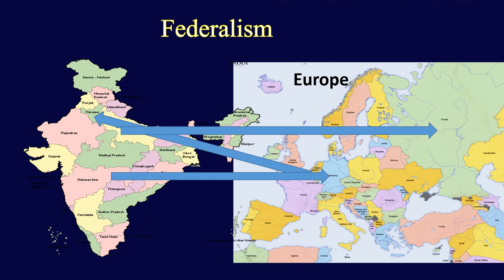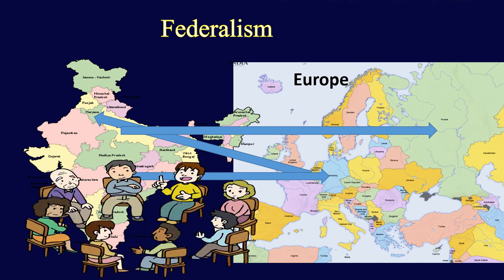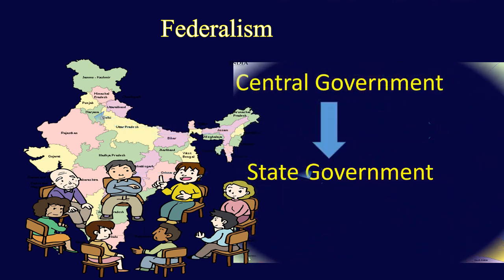And most of the states of our country have a diverse population. What is diverse population? Diverse population means people of different languages, different religions, different cultures live together in the same state. So with such diversity and large size, India cannot be run only through two tiers of government. Besides the central government and state government, another tier of government is needed. And that is the reason the process of decentralization started in India.